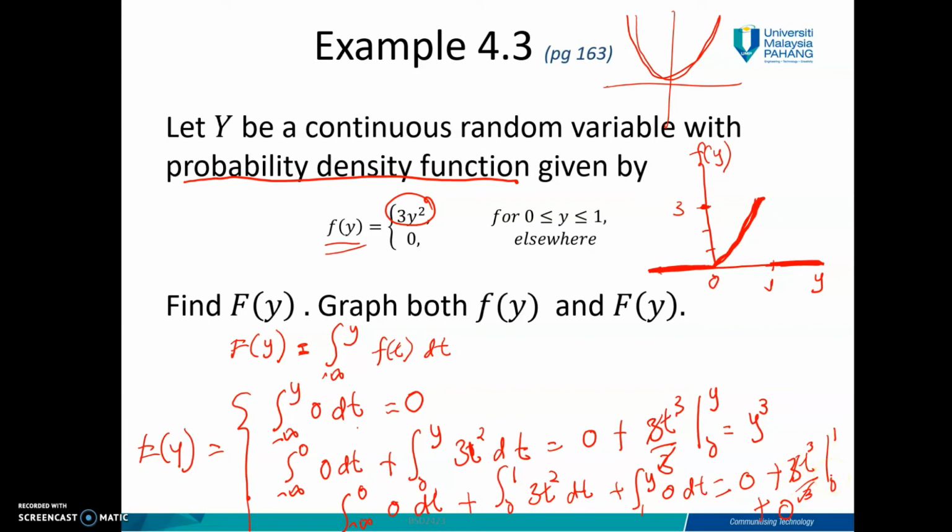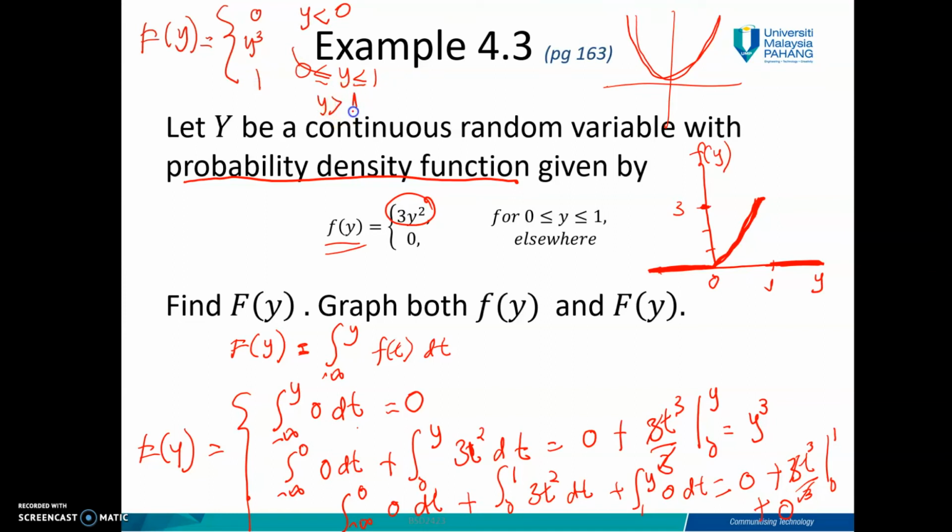Okay, so basically if you summarize, F(y) will be 0 for y less than 0. And then you get y cubed for y between 0 and 1. And then 1 when y greater than 1.